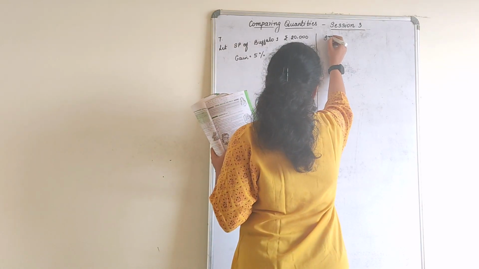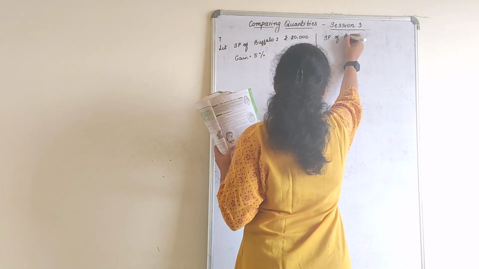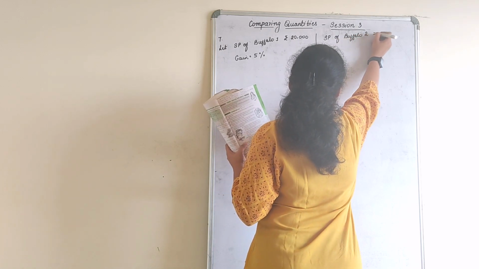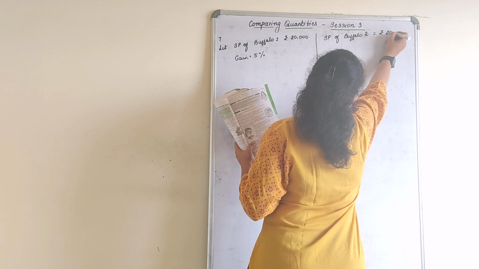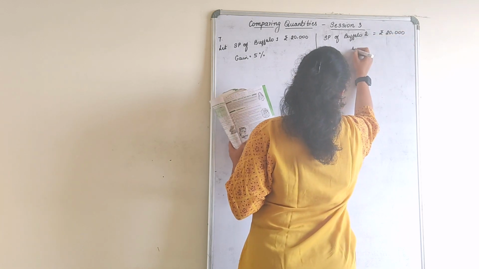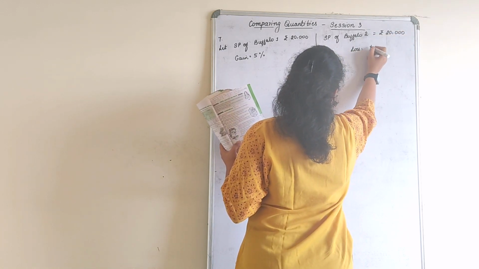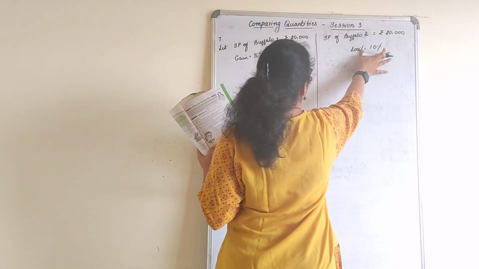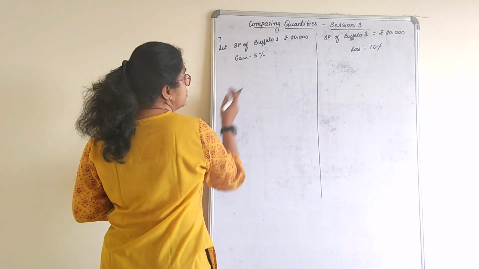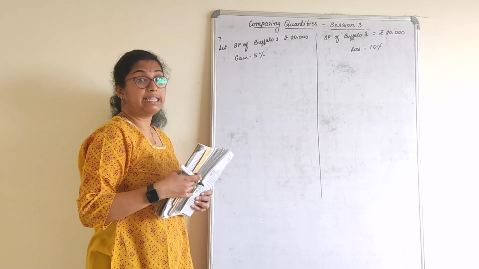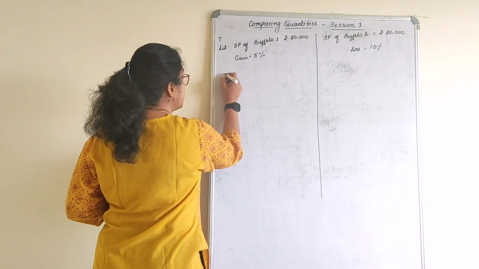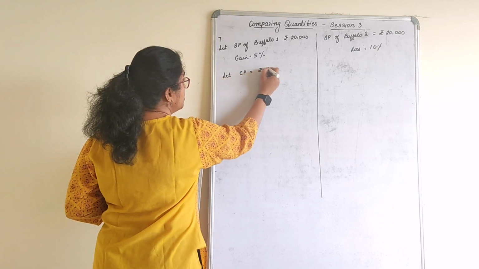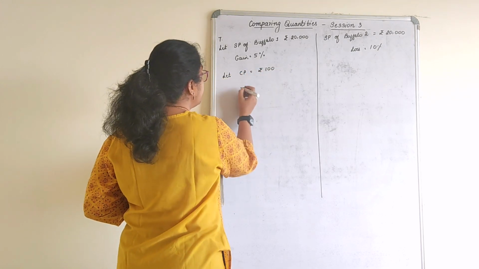Similarly here, SP of buffalo 2 is rupees 20,000. For that he incurred a loss of 10%. So we have now selling price and gain. To calculate cost price, we have to calculate that with respect to, let CP is equal to rupees 100. In terms of 100 we calculate.